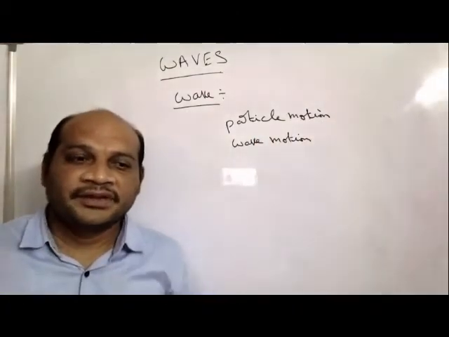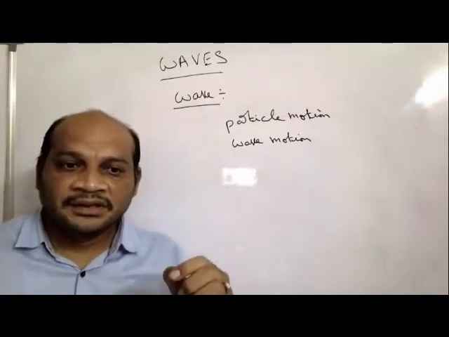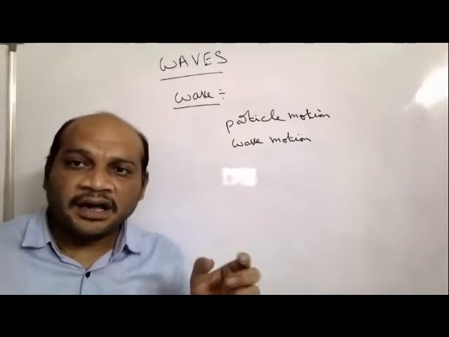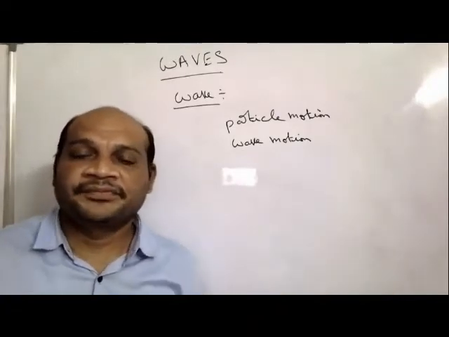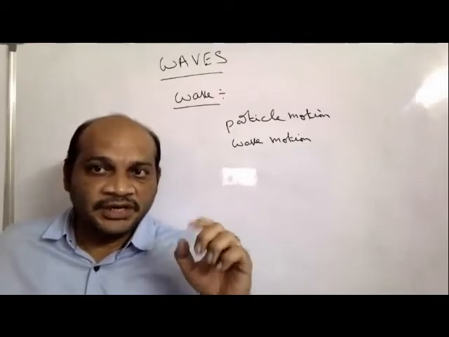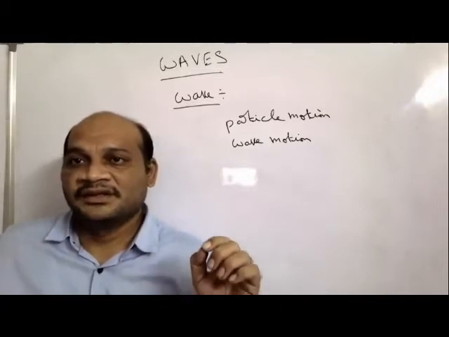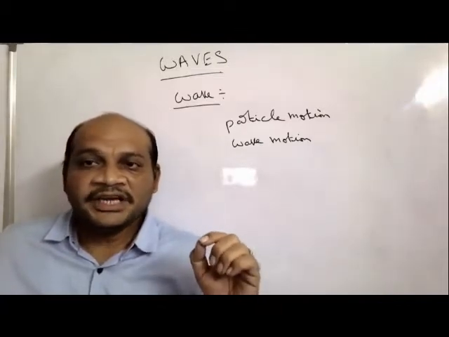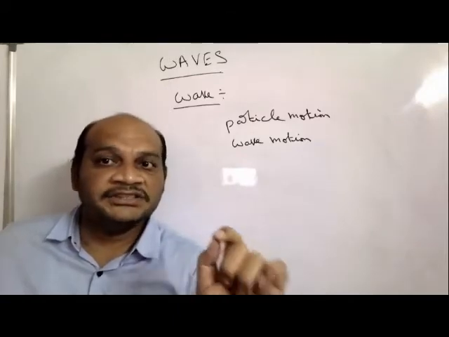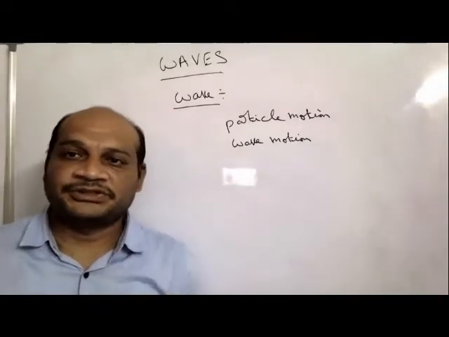Particle motion. In the case of particle motion, energy propagates from one point to another point along with the particle. Suppose a bullet is emitted from the gun. Then what happened? Along with the bullet, energy moved from one point to another point. It is the example for particle motion.